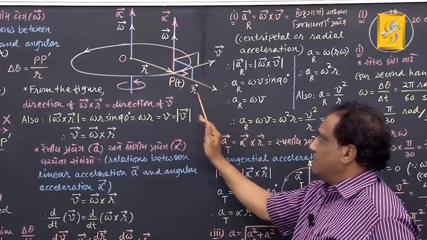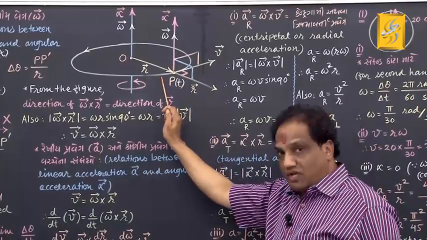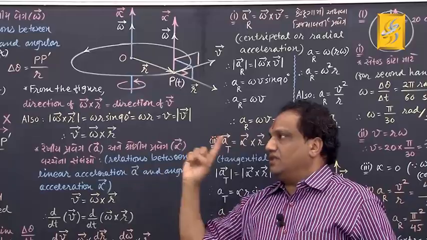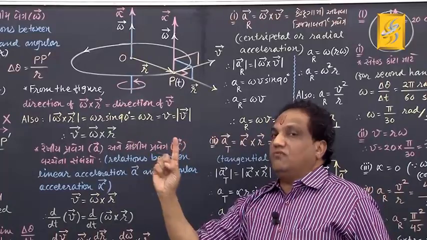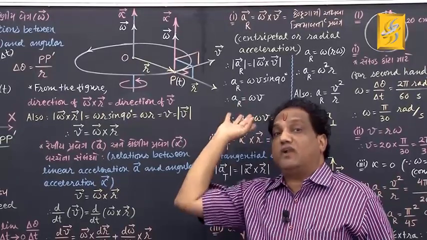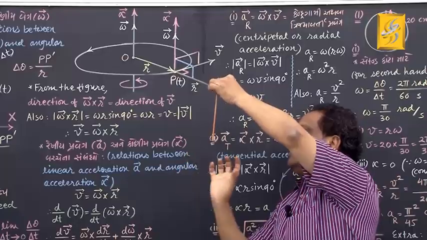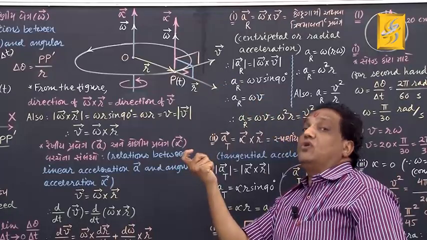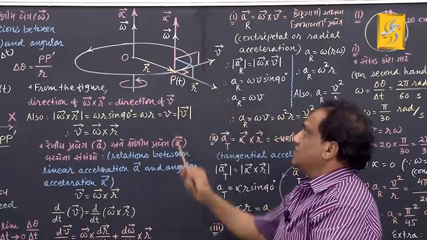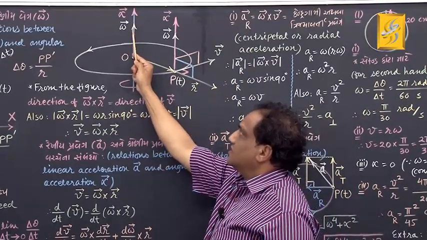This is vector r. Wait. This rigid body is assumed to be rotating this way. If it is rotating this way, what is the direction of angular velocity? Last time we found it using the law of right-handed screw. When the body is rotating this way, the direction of angular velocity was found to be vertically upwards. That's why I have shown vector omega vertically upwards, correct?